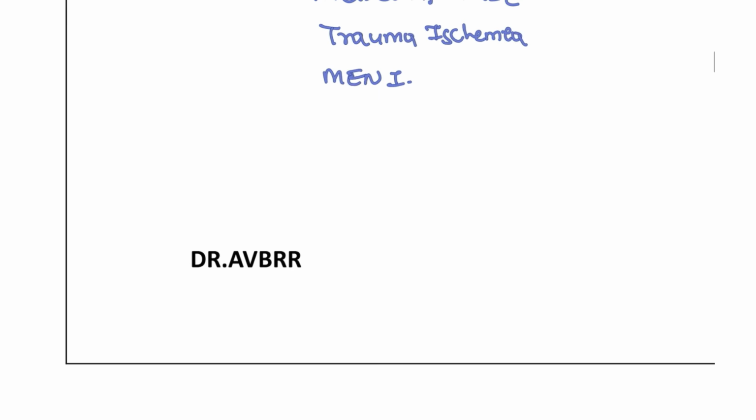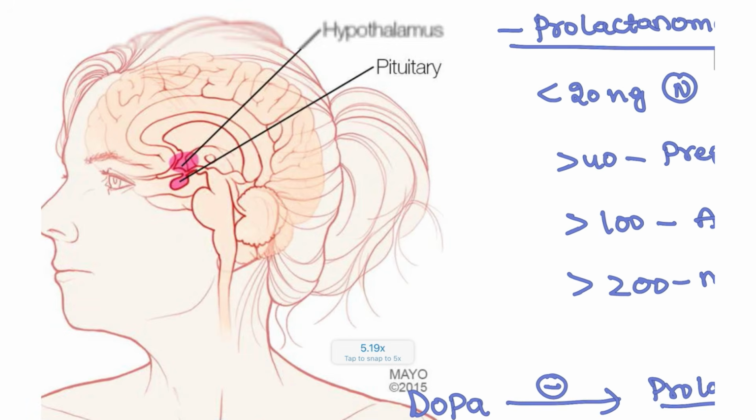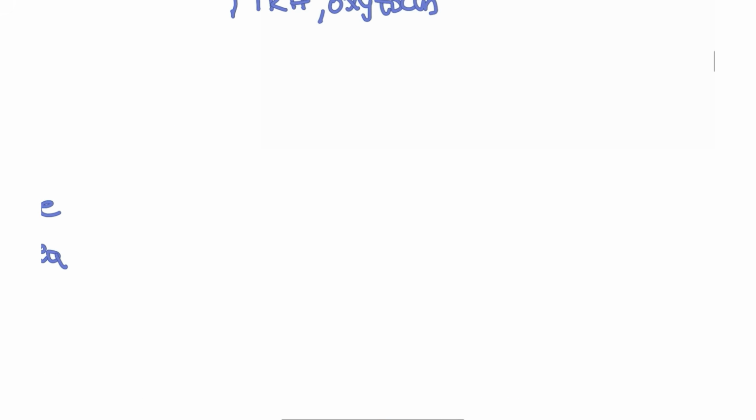So how is the patient presented? Most of the time the patient will present with galactorrhea, followed by decreased libido and menstrual changes. As I said, GnRH is not working in these patients, and sometimes visual field defects will be seen. Why visual field defects? Let's see. Here is your optic chiasm; if this tumor is compressing it, you are going to have visual field defects. That is how the patient will be presented.